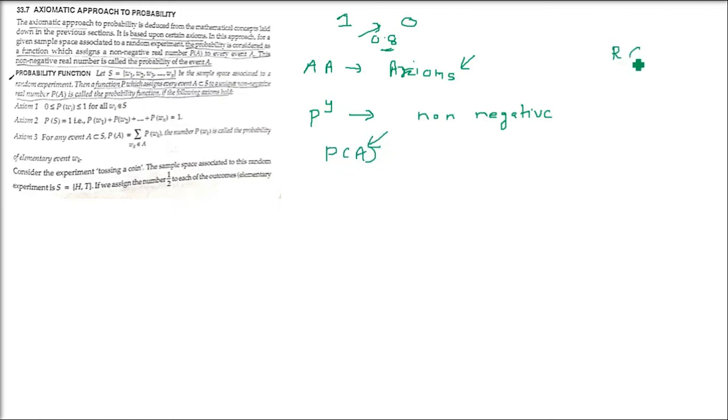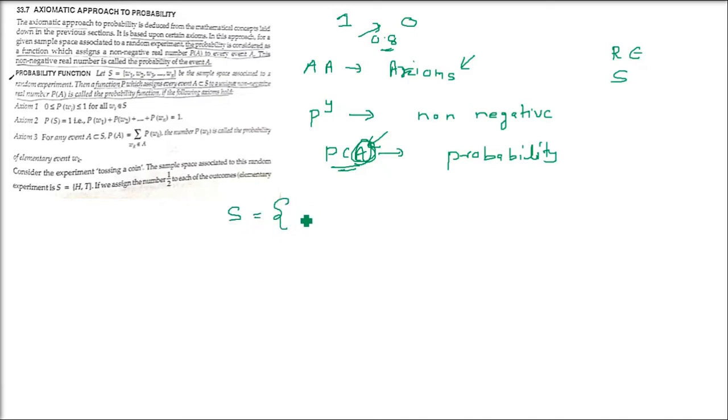So P(A), we are saying we take any random experiment, there will be a sample space, and with this random experiment and sample space, we have an event which we are calling A. So every event we can give a value. So this value is given by a function. This value which is given by a function P for an event A is called the probability. Okay, let me tell you first mathematically, then we'll take the example.